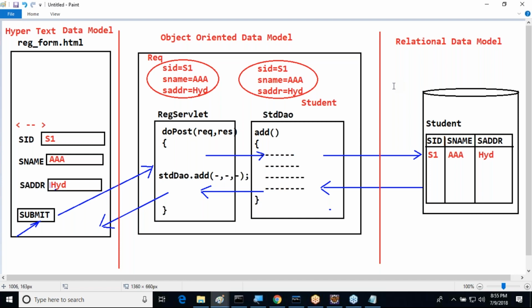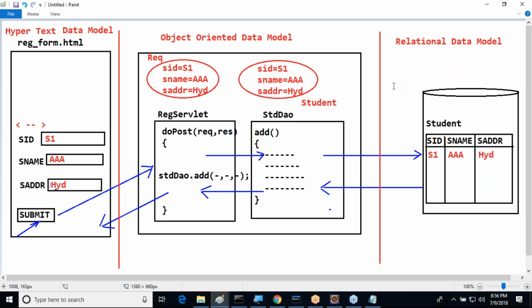Maybe primary key, foreign key, relationships, associations might be achieved through primary key and foreign key. Their approaches are different. So finally, what is the conclusion I am telling there? Object-oriented data model has its own conventions to represent data. Relational data model has its own conventions to represent data.